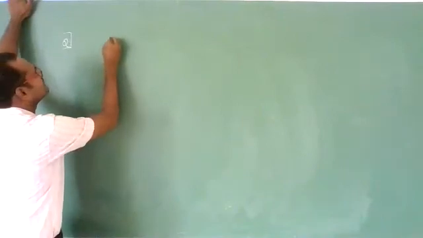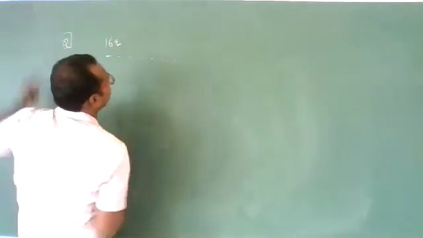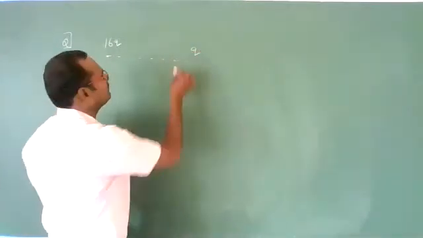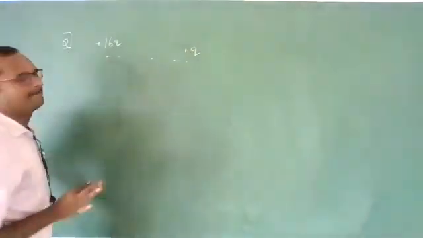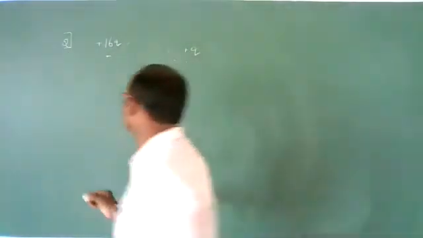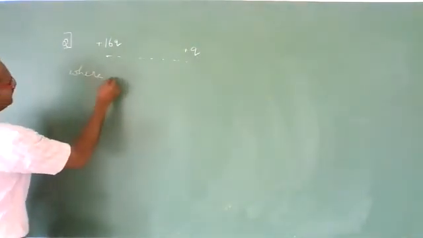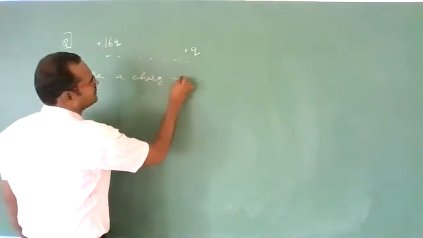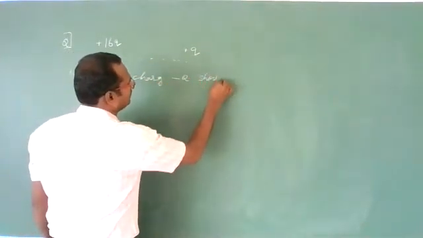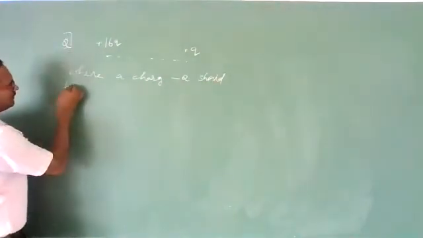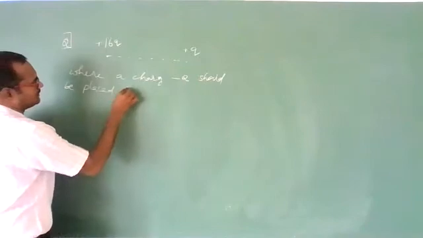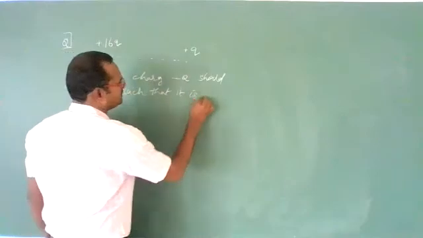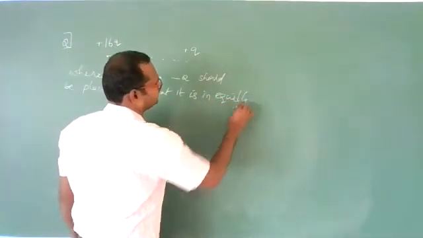One charge is 16Q. Another charge is Q, same type only I take. Now, where a charge minus q should be placed such that it is in equilibrium condition?